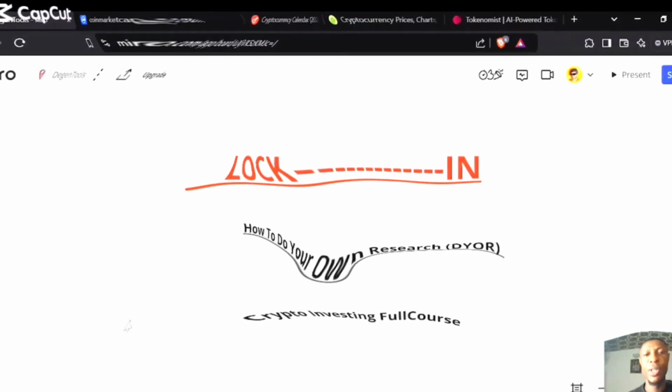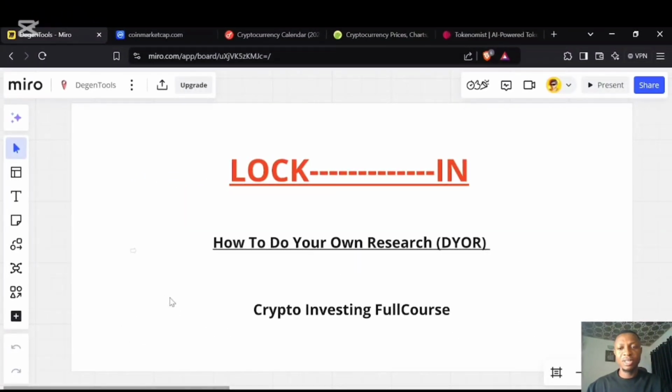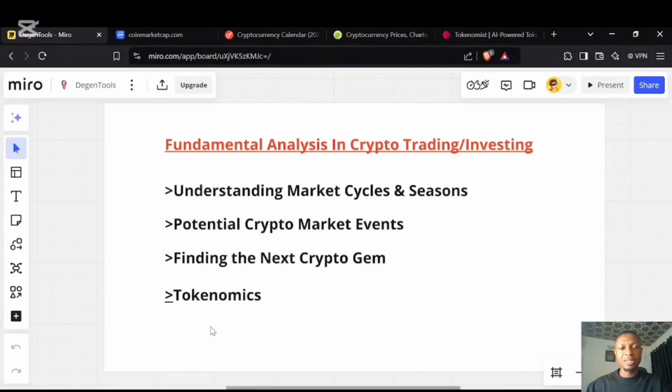In this video, you're about to learn how to properly log in Web3 and do your own research. This is going to be a crypto investing full course. So let's get started. Getting started and investing in Web3 is really a critical concept, and you need to understand the fundamentals and nitty-gritty in getting started with trading or investing.